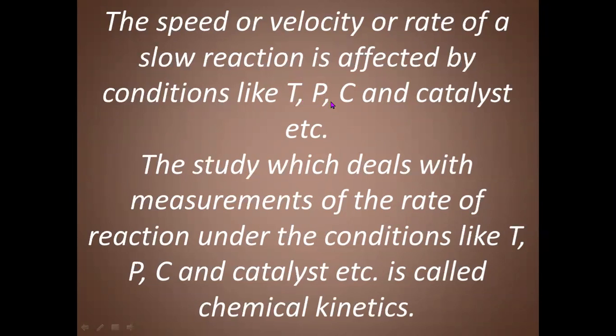Otherwise, if it is in liquid or solid conditions, then pressure will not affect much.